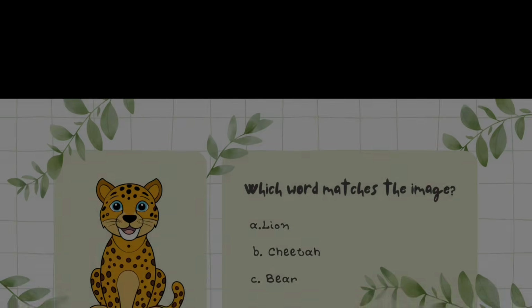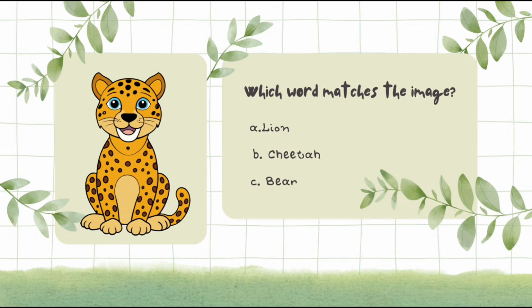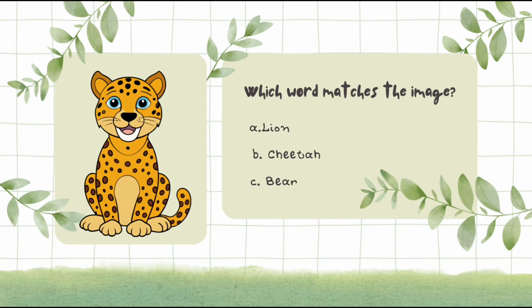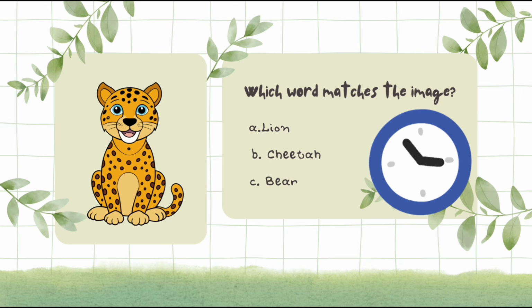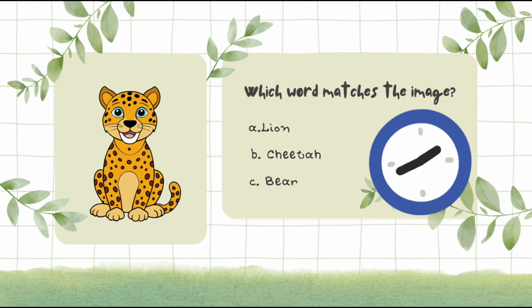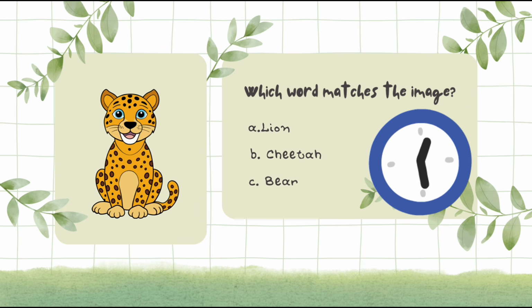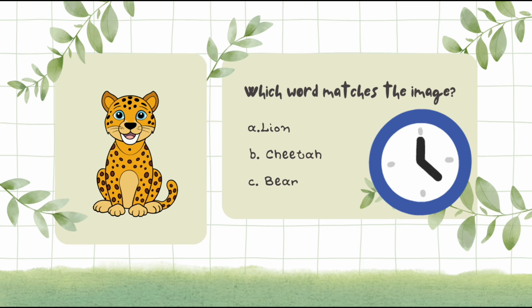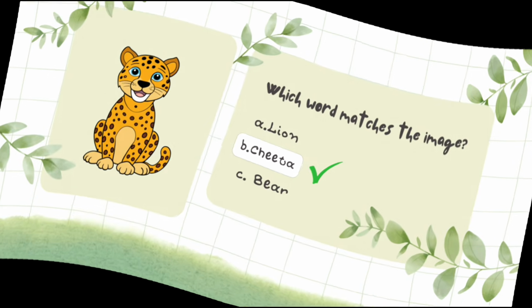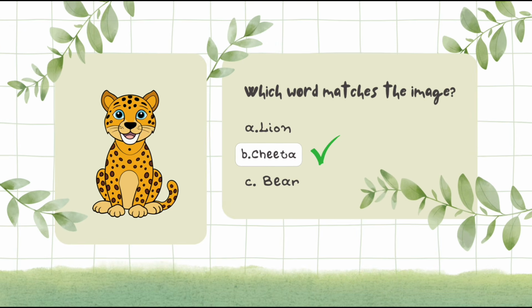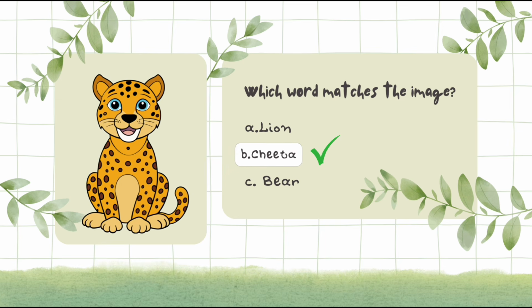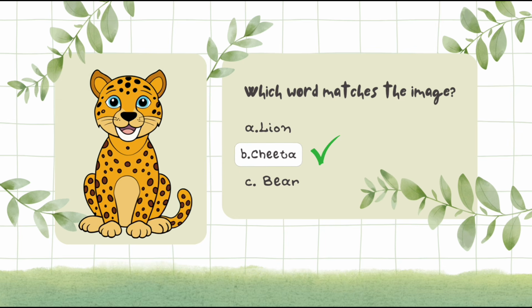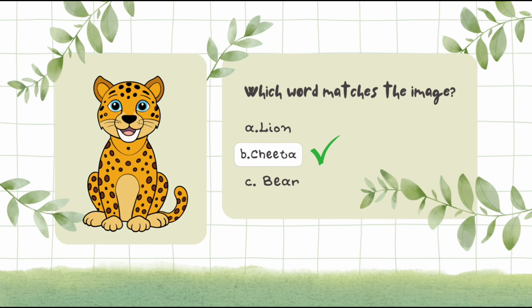Kids, which words match the image? A. Lion. B. Cheetah. C. Bear. Yes, kids, the image match the option B. Cheetah. This is a cheetah. Cheetah is a wild animal.